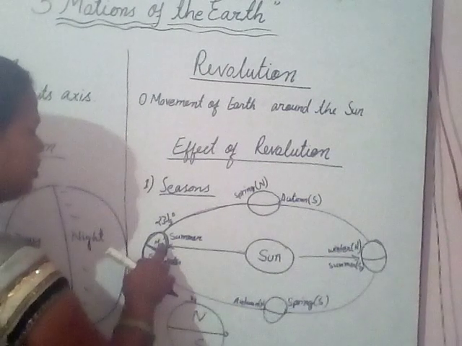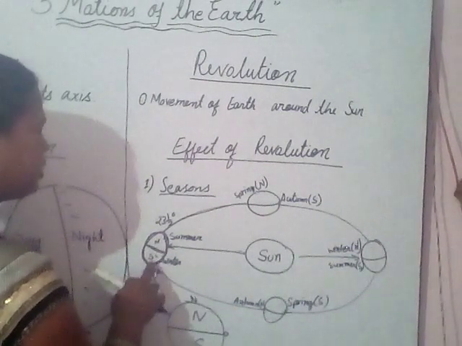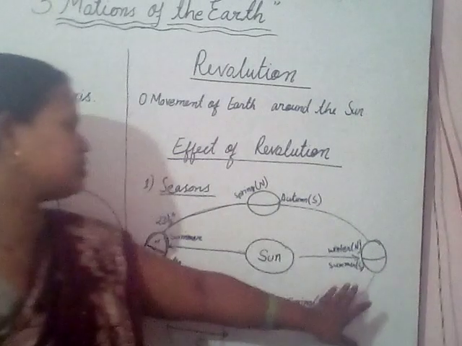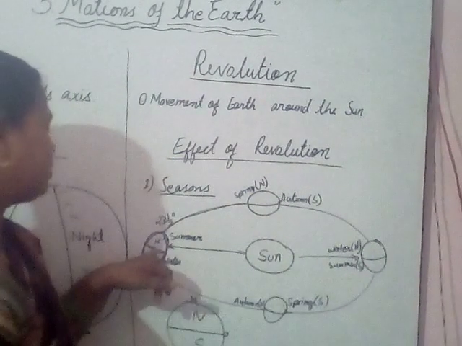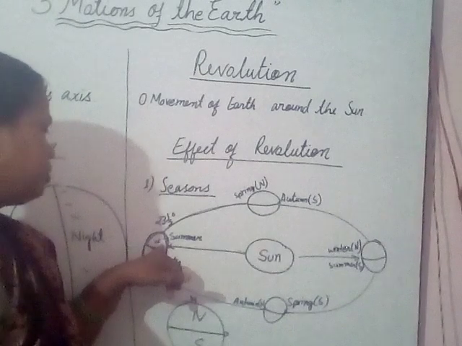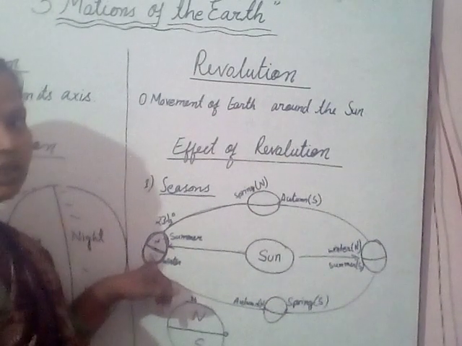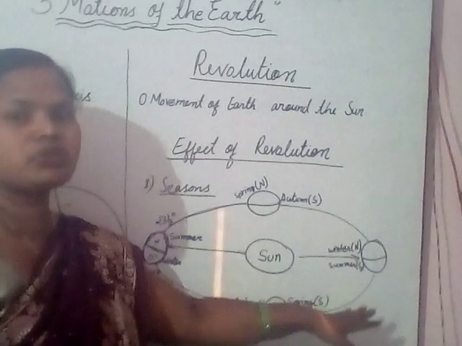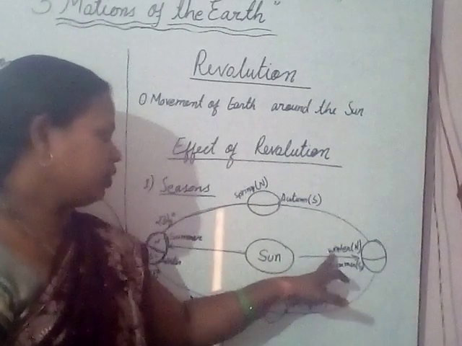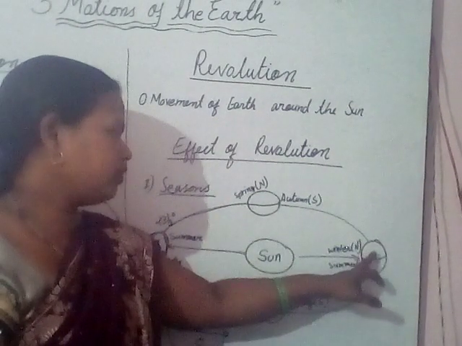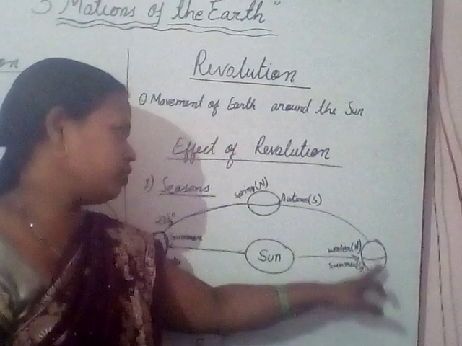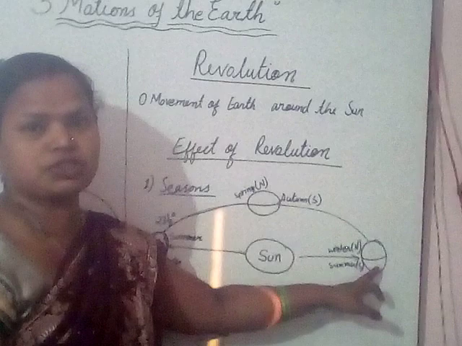When there is a summer in the North Hemisphere, at the same time there is a winter in the South Hemisphere, as it is given here. If there is a summer in the North, there will be winter in the South. At the same time, in the opposite direction of the Earth, if it is a winter in the North Hemisphere, at the same time there will be summer in the South Hemisphere.